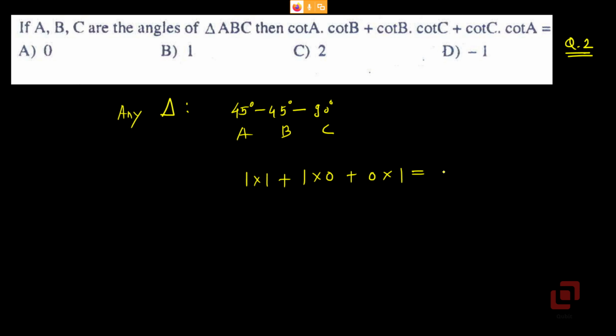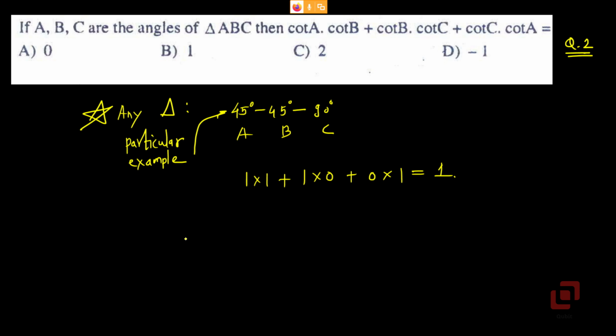So what is the final answer? 1. So we have cleverly used this particular example to come up with our answer, because if it is valid for all triangles, it should be valid for any triangle.